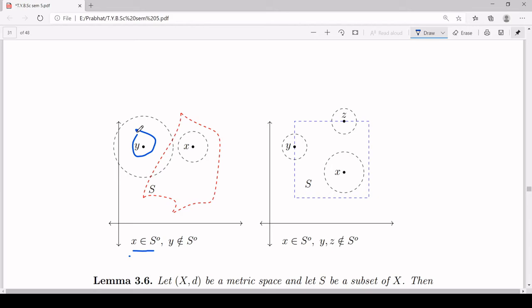Therefore you can say y is not an interior point of your set S. Therefore here that is what I have written, y does not belong to S naught.